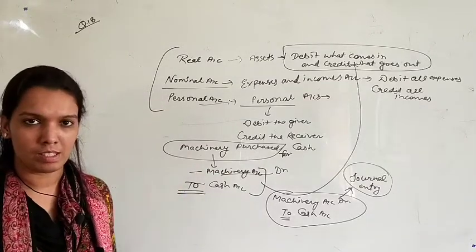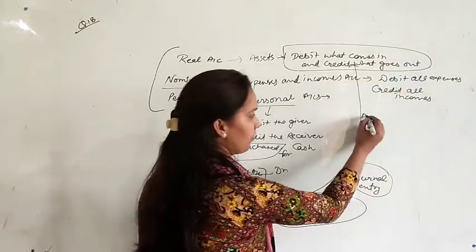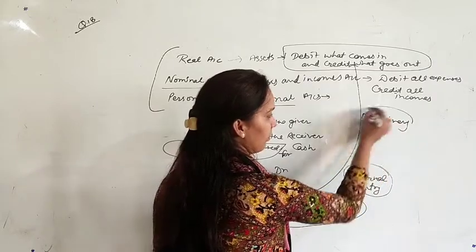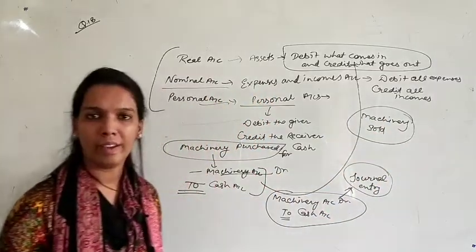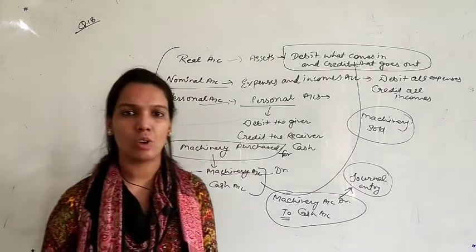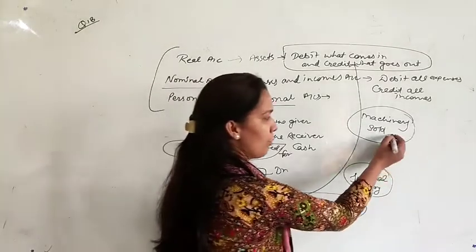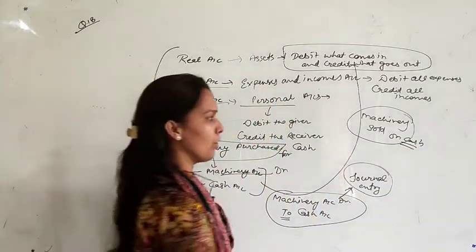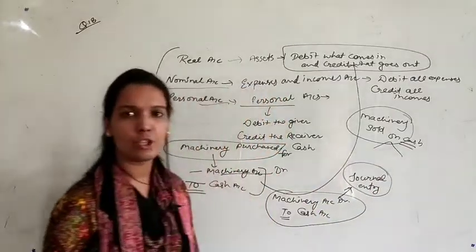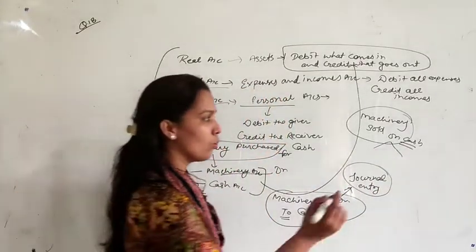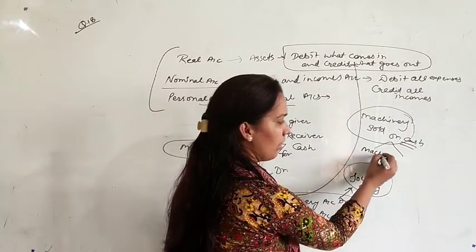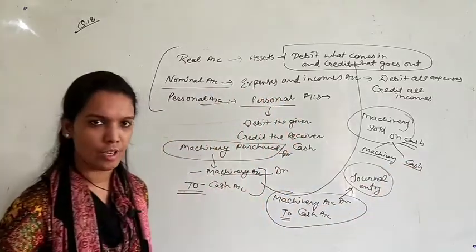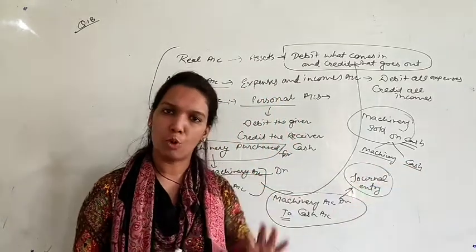Suppose that in the same case, I tell you one more transaction: machinery sold. Here also there is no mention of whether it is on cash or credit. So in the absence of any information, we will assume it is a cash sale. First of all, know which two accounts are affected: machinery and cash. Both of these are your assets.